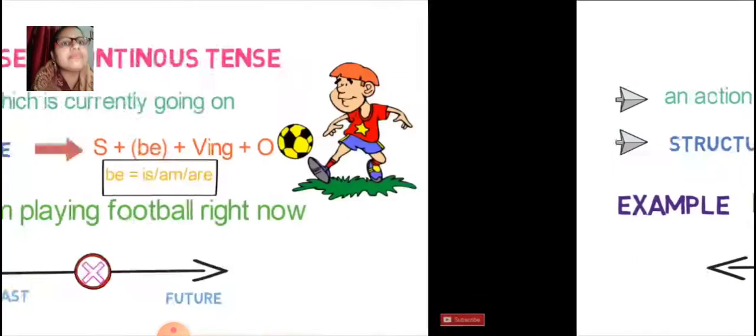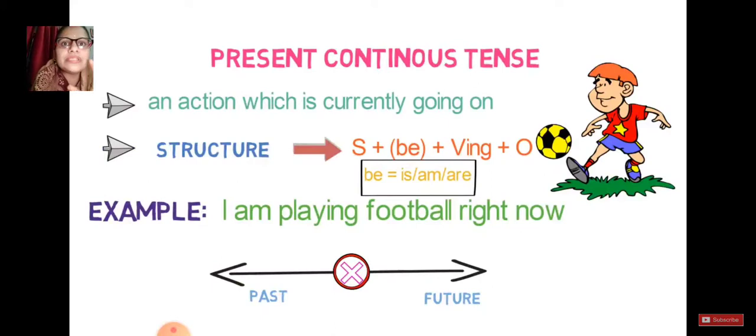Now let's move forward and we'll discuss the present continuous. You might be thinking that we are not discussing future tense right now. First of all, you just calculate both the tenses of past and present, then we will move forward to the future one. When you talk about present continuous tense, present means the action should be there. Continuous, it should be in a going process.